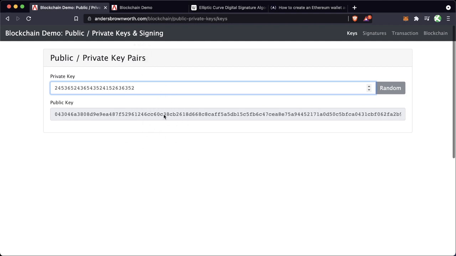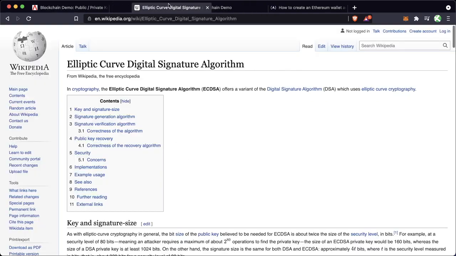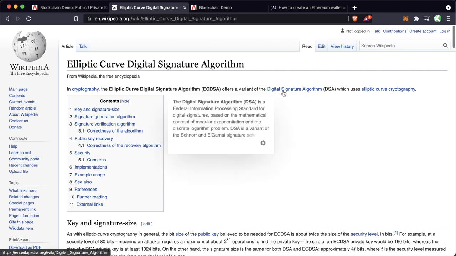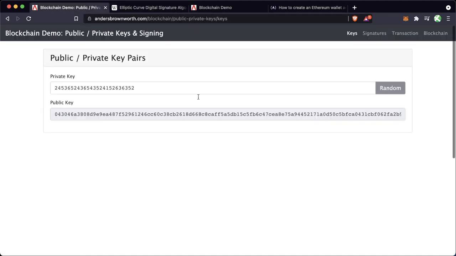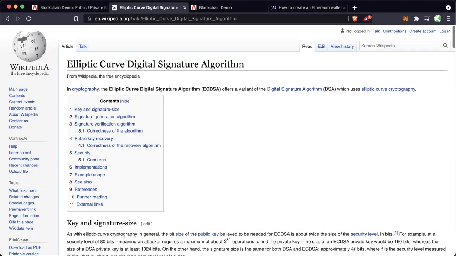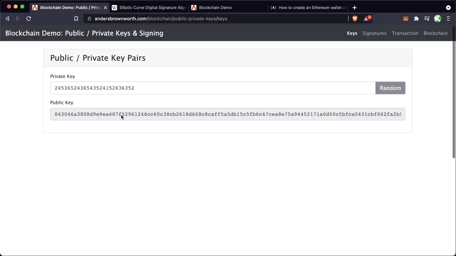And with it, they're going to use an algorithm. For Ethereum and Bitcoin, they both use the elliptic curve digital signature algorithm. It's a variant of the digital signature algorithm, and it's going to create this public key. I'm really not going to go at all into this digital signature algorithm, but just know it does use some of the hash knowledge that we just learned, combined with some other pieces, to get this public key. So I'm not going to go too deep into it, but we have this private key that we create, and we get this public key.